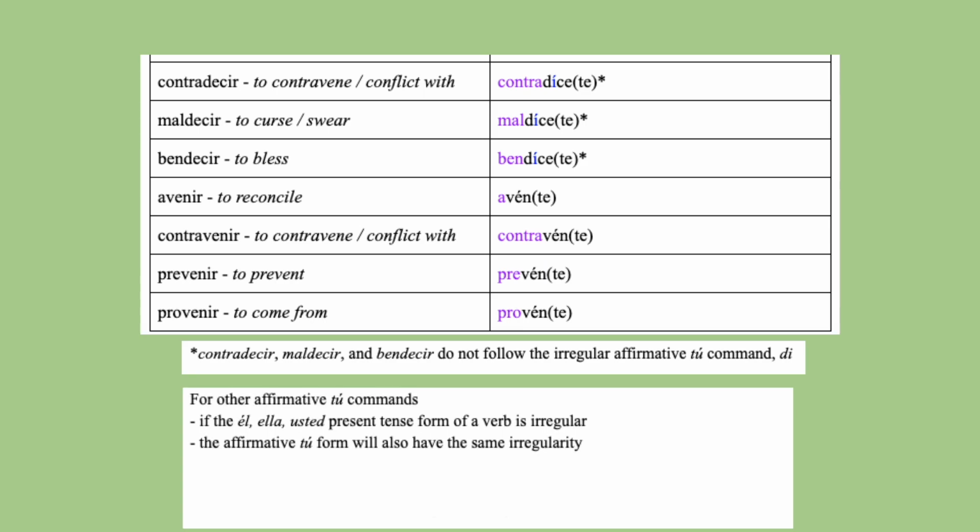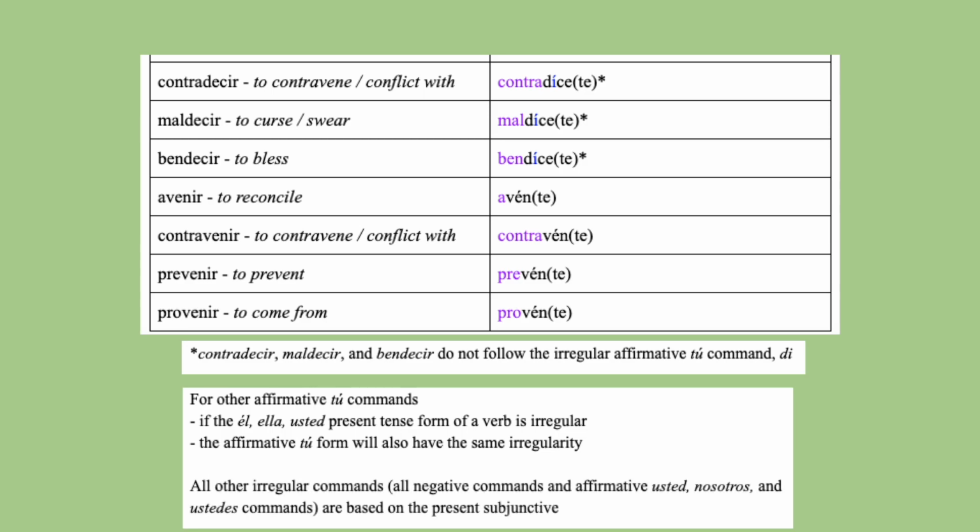For other affirmative tú commands, which are not based on the uniquely irregular forms, if their third-person singular present tense form is irregular, then the affirmative tú command form will also have that same irregularity that it does in the third-person singular present tense. All other irregular commands, the negative commands and the affirmative usted, nosotros, and ustedes commands, will be based on the present subjunctive.